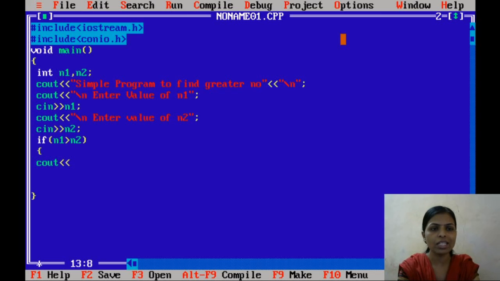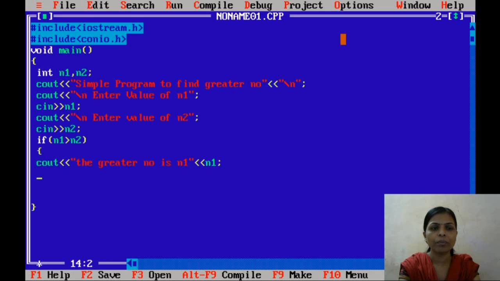So I will write cout, and the message "The greater number is", and then n1. Like that we display the message and the value of n1.